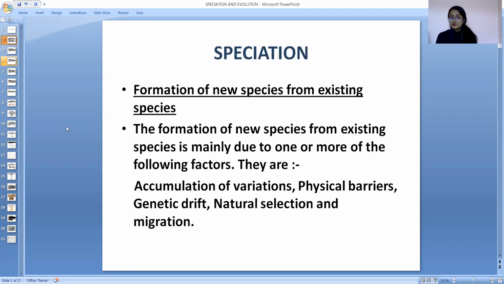The formation of a new species from existing species is mainly due to one or more of the following factors. बहुत सारे ऐसे factors होते हैं जो नया species evolve करने के लिए responsible होते हैं. That phenomenon is known as speciation, and let's talk about the factors. First factor is accumulation of variations, physical barriers, genetic drift, natural selection, and migration. Let's talk about each factor one by one.